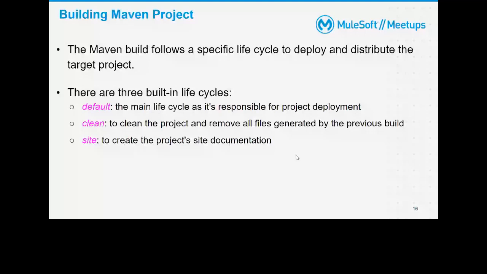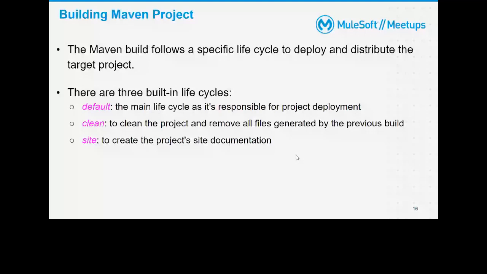So there are three life cycles, and inside each life cycle there are multiple phases. The default life cycle has around 23 phases. Clean, I think, has three phases, and I'm not sure about the numbers for site, but don't worry about it.